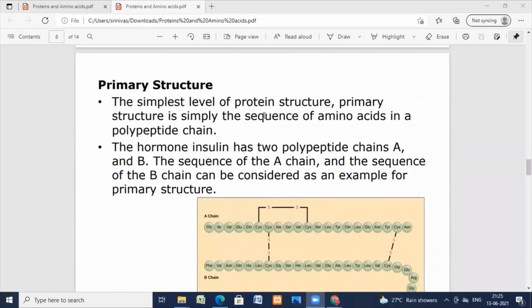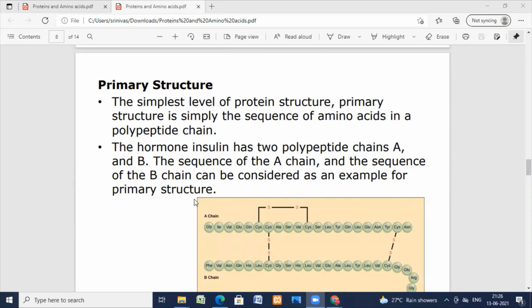The simplest level of protein structure, primary structure, is simply the sequence of amino acids in a polypeptide chain. The hormone insulin has 2 polypeptide chains, A and B. The sequence of the A chain and the sequence of the B chain can be considered as an example of primary structure.